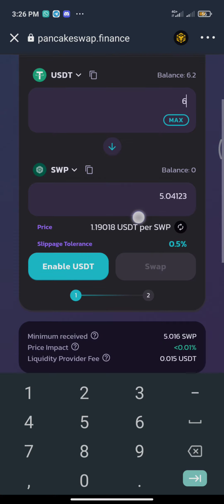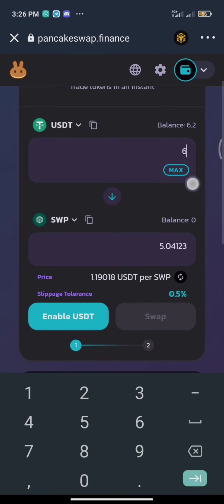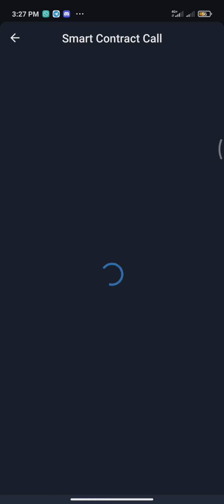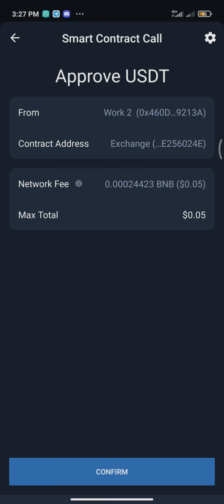Alright, so this is what I get with the input of 6 USDT. So I enable USDT, and then a smart contract call comes up. Once I confirm and approve the contract, I get the SWP.